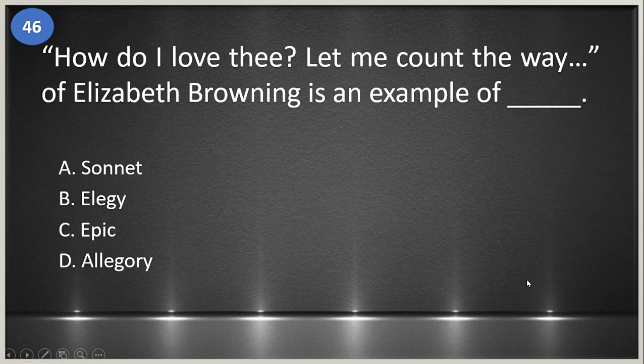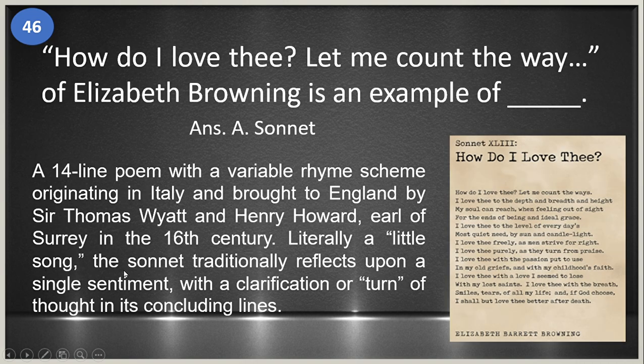46, How Do I Love Thee? Let Me Count the Ways by Elizabeth Browning is an example of blank. A. Sonnet. B. Elegy. C. Epic. And D. Allegory. Okay, ang sagot natin is letter A. It's sonnet.